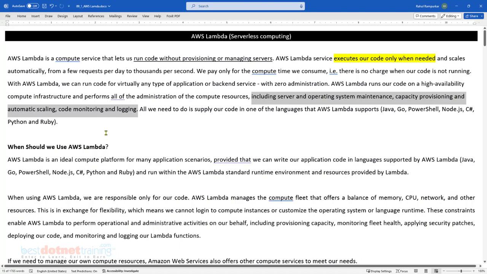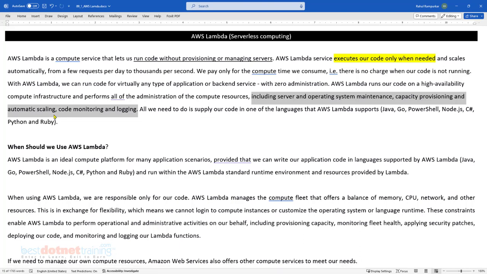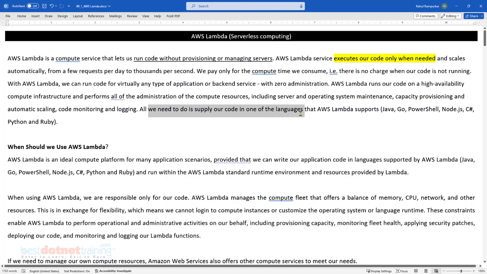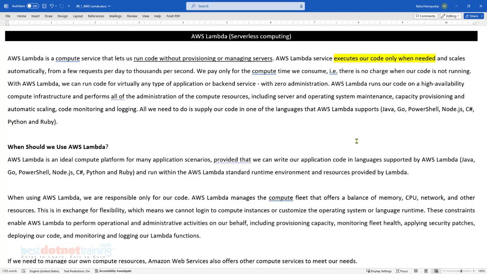Now what is left for us to do then? Well, you recognize the need of what has to be executed. You recognize what should be the triggering event, and according to that event the code will be executed. All that we need to do is supply our code in one of the supported languages. And that list of languages is also quite interesting. Last time I saw, these were the supported languages. We'll have a look later in the console in case they have added any other language, but I guess this more or less covers the spectrum of most of the languages used in the enterprises, isn't it?